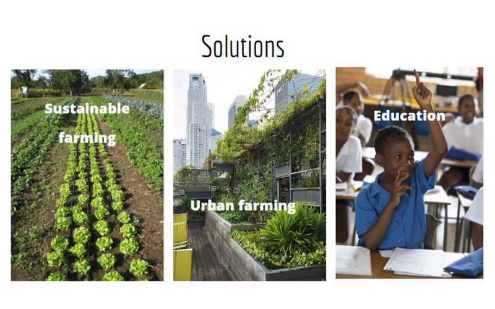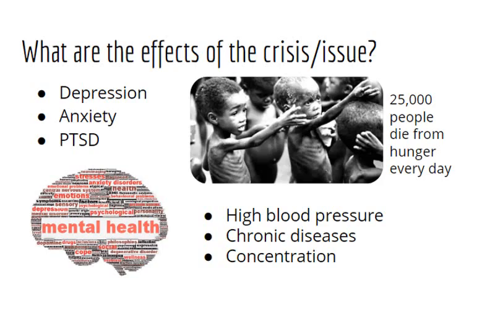Another solution to world hunger is urban farming. Around a quarter of hungry people live in urban places. Urban farming can give these people their own food source and again give them self-reliance. Urban farming also takes up much less space than traditional farms that are spread across the land. Vertical farms enable people to grow more food in small amounts of space. Getting people from all around the world access to education can prove helpful to solve poverty and hunger. Educating children in poorer countries will improve their futures in getting better jobs, making more money, and as a result, more food.